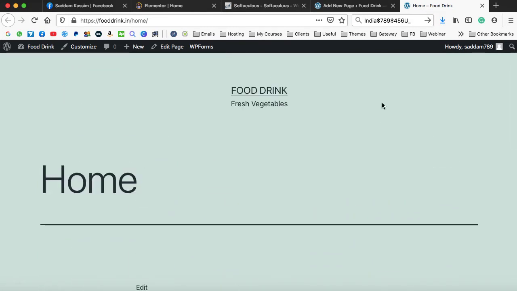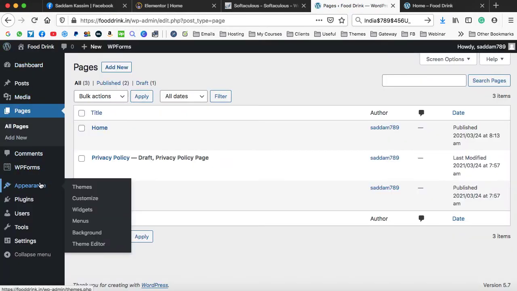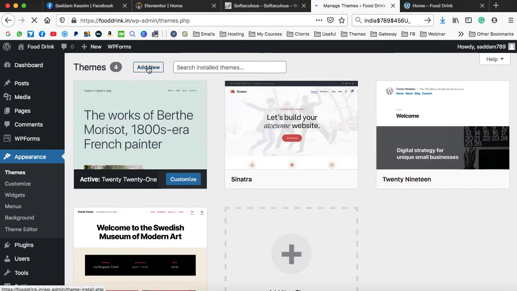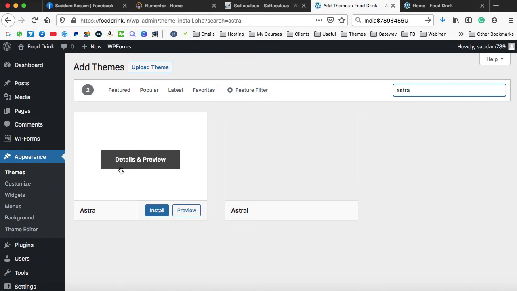Now our next task is we have to install a good theme that will define how exactly our website looks like. So I always suggest to go ahead with the Astra theme. Here we need to click on this WordPress icon, then go on to the appearance and click on themes. Now click on the add new button at the very top. In the search theme box, we can type Astra. So the first theme is Astra.